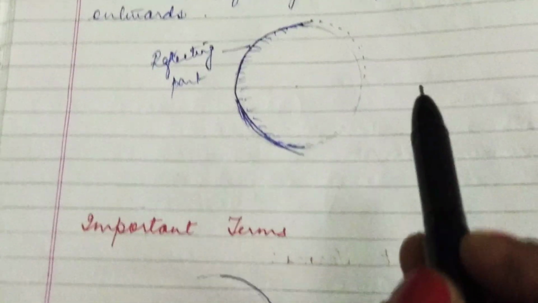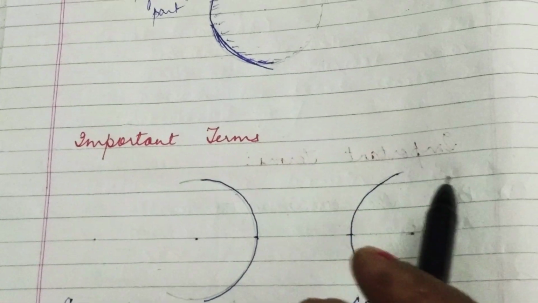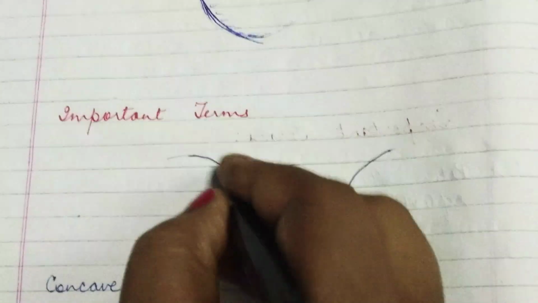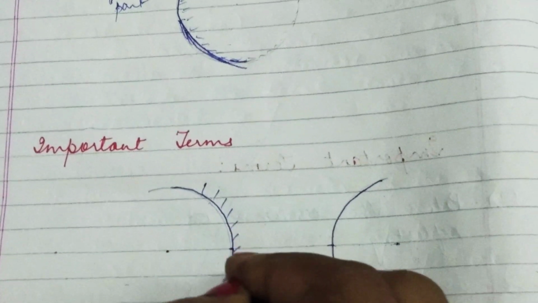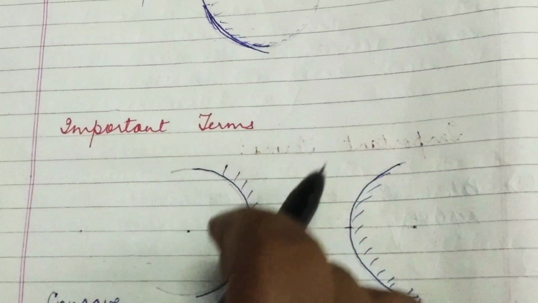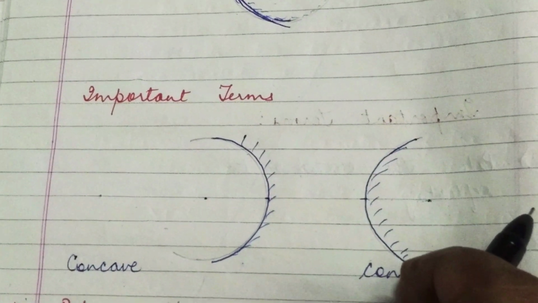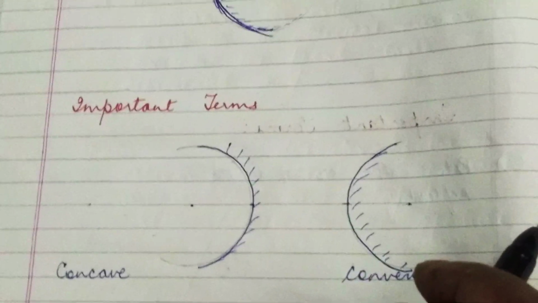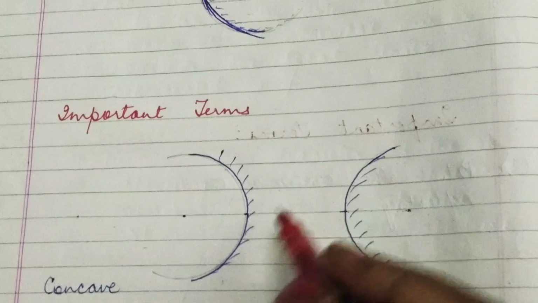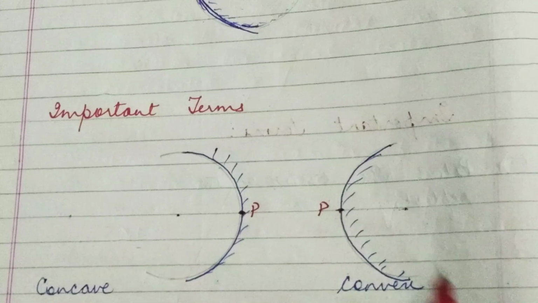Now we will be learning about important terms which we will be using in this chapter related to spherical mirrors. So this is a concave mirror which we have taken, and this is a convex mirror. The reflecting part of the concave mirror is curved inwards, and the reflecting part of the convex mirror is curved outwards. Now the first term is the pole. What is the pole? Pole is the center of the reflecting surface.